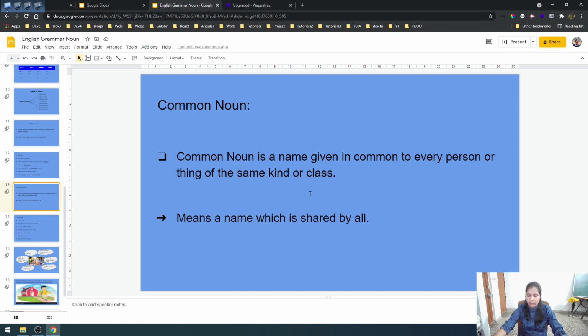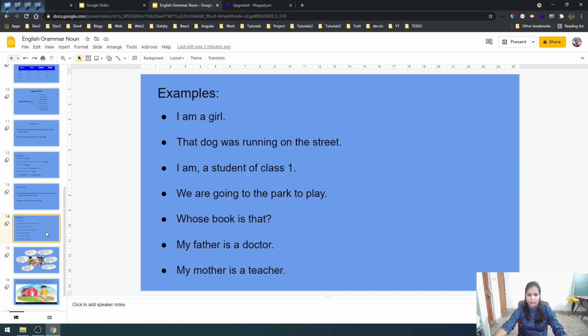When it is common, it relates to everybody of the same kind, and if it is a proper noun, that means we are talking about somebody or something in particular. Okay. So here common noun means a name which is shared by all. Okay. So let us see some examples on common noun.